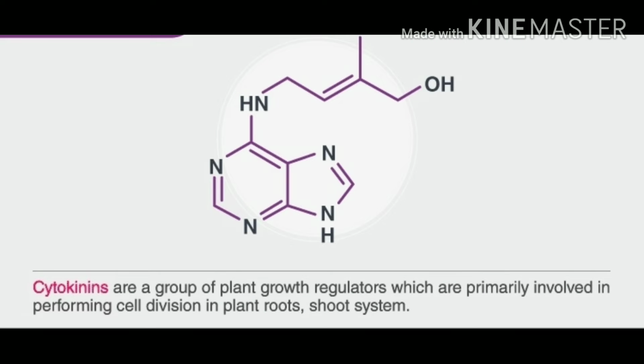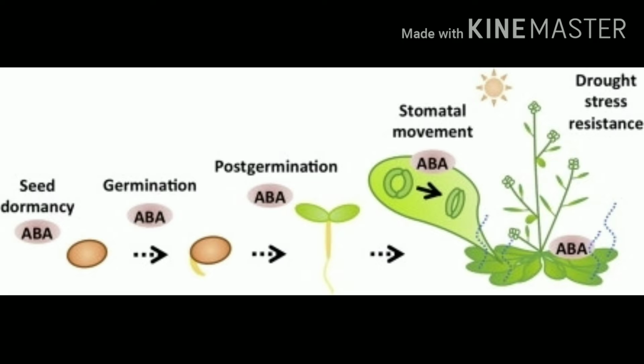Now the third one is cytokinins. C for cytokinin, C for cell division; it also promotes opening of stomata and delays aging in leaves. Then another one is abscisic acid. It inhibits the growth of the plant.